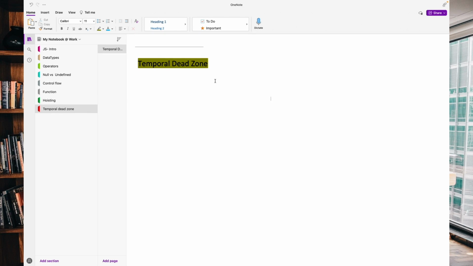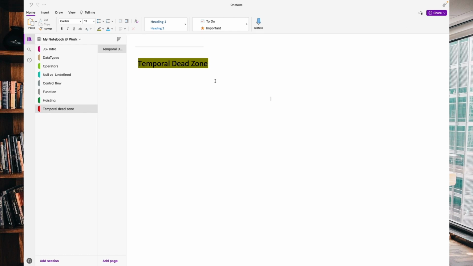When you declare the variable with let or const, then during the creation phase, it will be hoisted to the top of the script. And if you try to access those variables, then it will return a reference error because those variables are in the TDZ area.